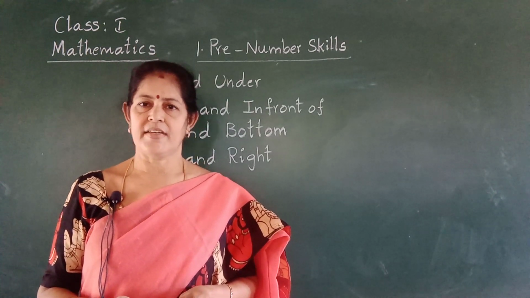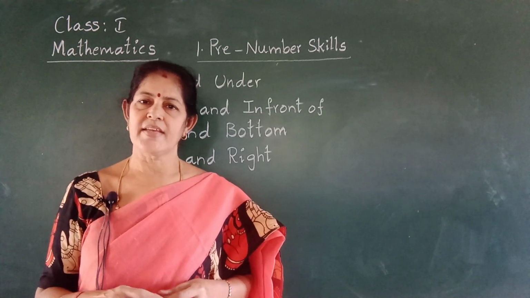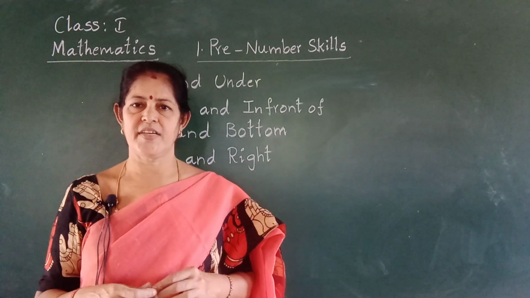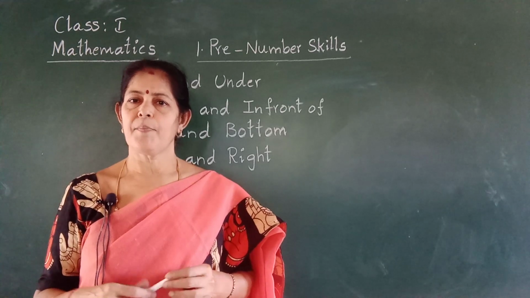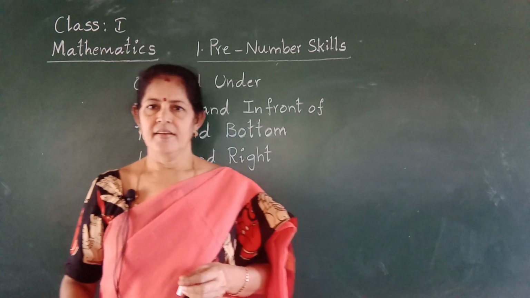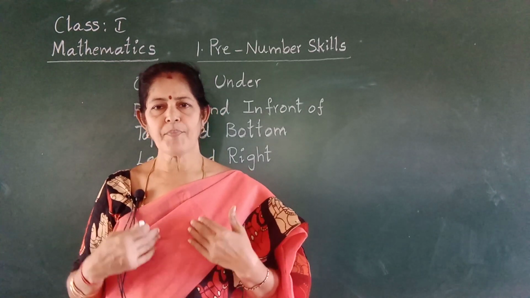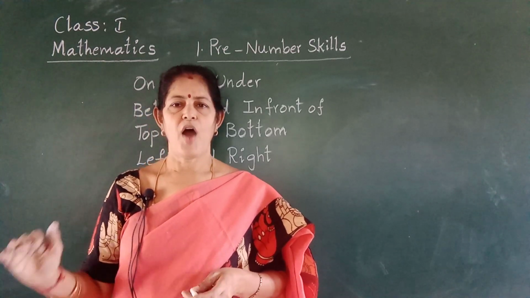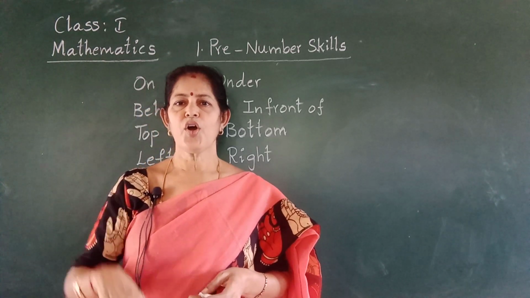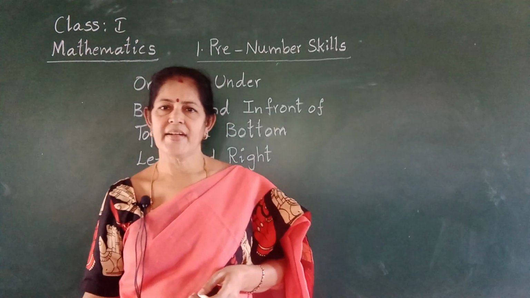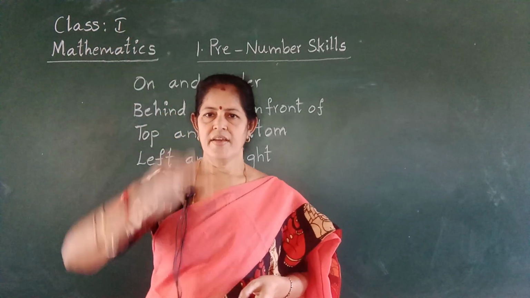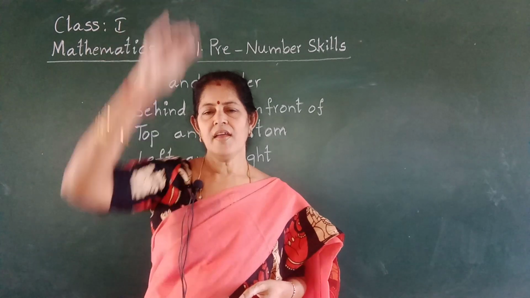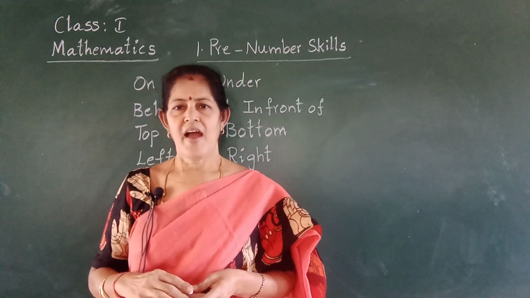Tall and short. Big and small depend upon the size of the objects. Tall and short depend upon the height. I am tall, you are short. Apartment is tall, house is short. Coconut tree is tall, plant is short. Tall, short, depending upon the height.